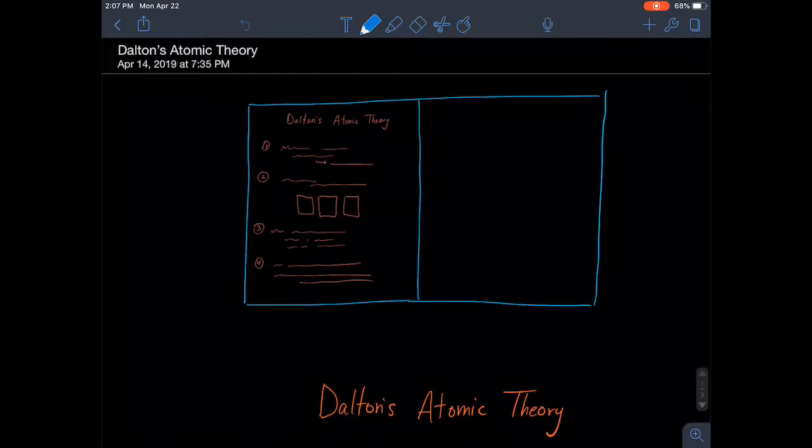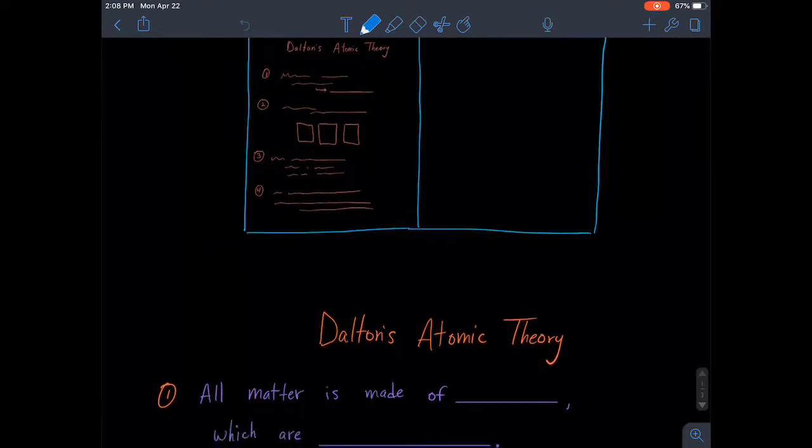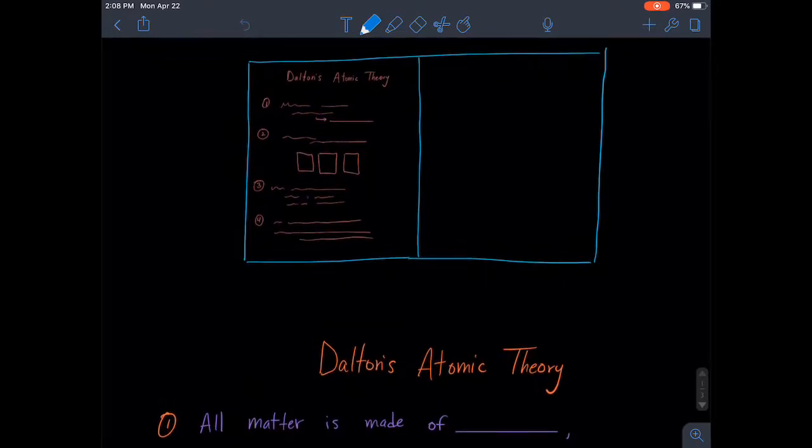And today we're going to learn about a guy who came up with an atomic theory back in the early 1800s. His name was John Dalton. And John Dalton came up with these 4 ideas of a way to describe all matter in the universe in terms of atoms and particles. Now, this was all revolutionary at the time. But today, it's some things that maybe you've actually heard before. Maybe not. But this will be a good way for us to start understanding how atoms make up molecules and really how atoms make matter in our universe.